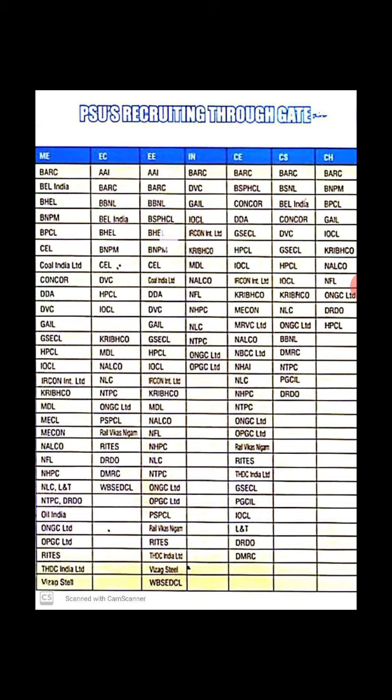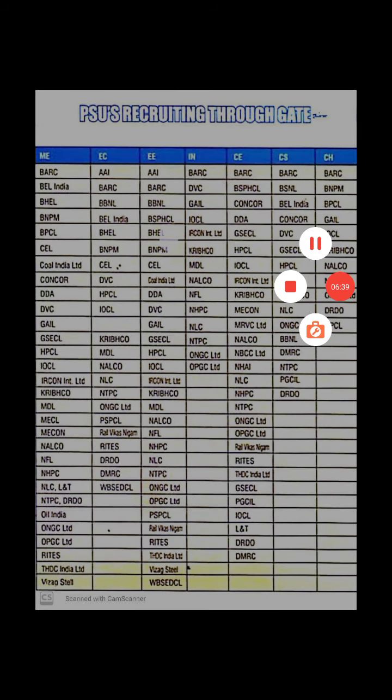Here, Bhabha Atomic Research Centre BARC, BEL, that is Bharat Electronics Limited, BHEL, Bharat Heavy Electricals Limited, BPCL, SAIL, IOCL, HPCL, NTPC, AAI, Airport Authority of India, GAIL, like that a large number of PSUs will recruit you. These are very good opportunities for those who cleared the GATE with the cutoff of PSUs.